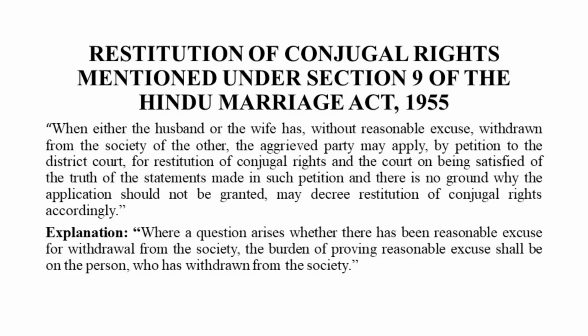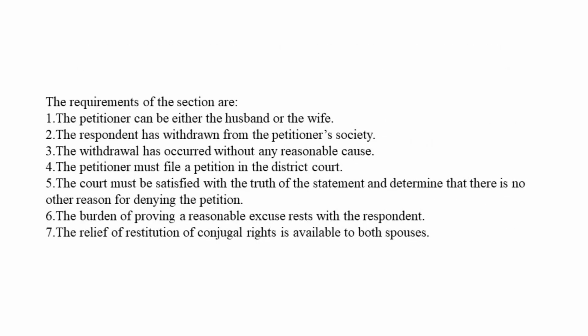It states, when we read this section, it says that when either the husband or the wife has without reasonable excuse withdrawn from the society of the other, the aggrieved party may apply by petition to the district court for restitution of conjugal rights, and the courts, on being satisfied of the truth of the statements made in such petition and there is no ground why the application should not be granted, may decree restitution of conjugal rights accordingly. Explanation says, where a question arises whether there has been reasonable excuse for withdrawal from the society, the burden of proving reasonable excuse shall be on the person who has withdrawn from the society.